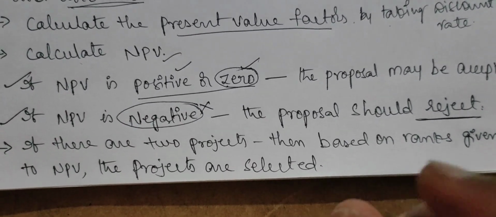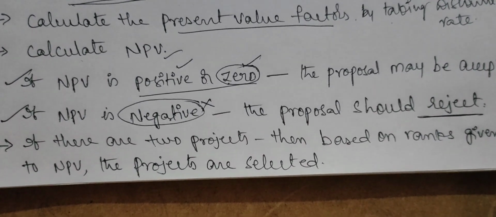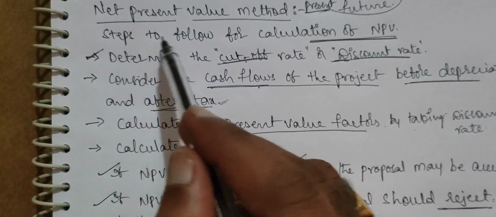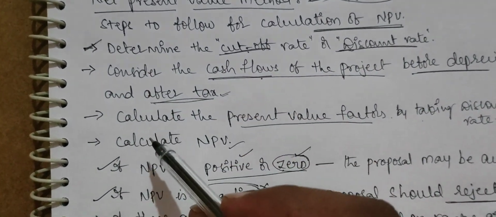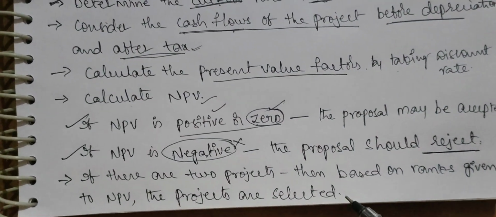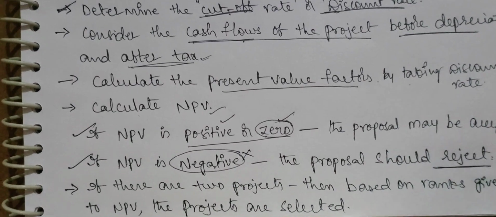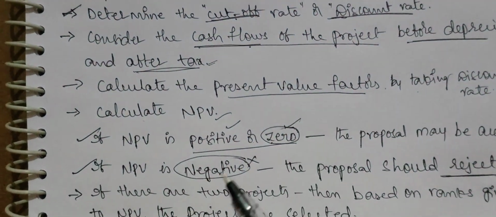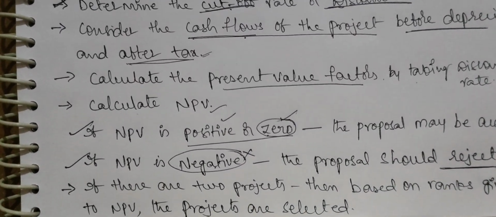For the calculation of those 2 or 3 mutually exclusive projects, we will follow the same procedure, the same steps for calculation of NPV. Right? So let's take a problem to understand the concept very clearly, and we will calculate it.